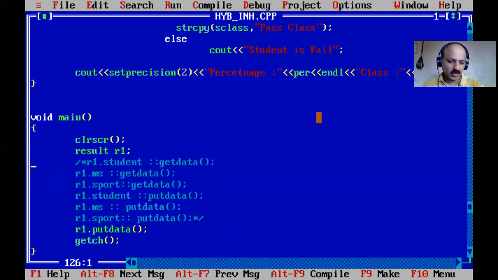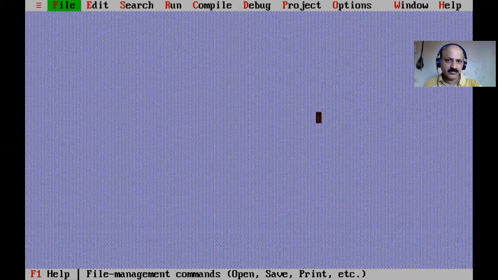Okay, so now close this file. Hybrid inheritance, yes, and we can quit.